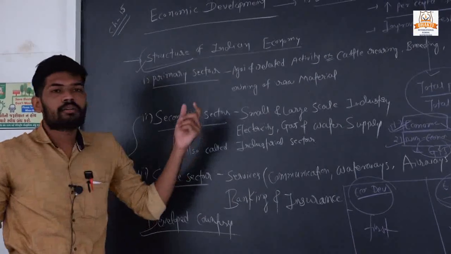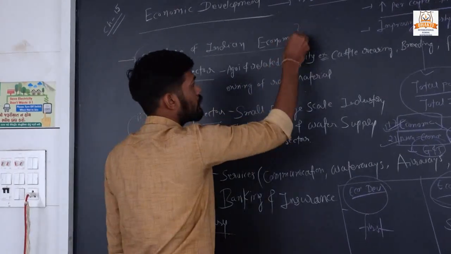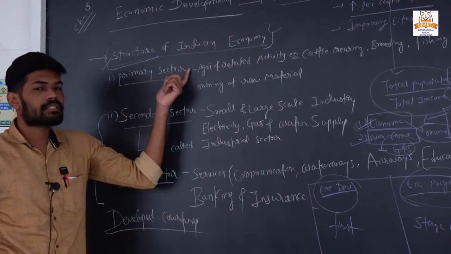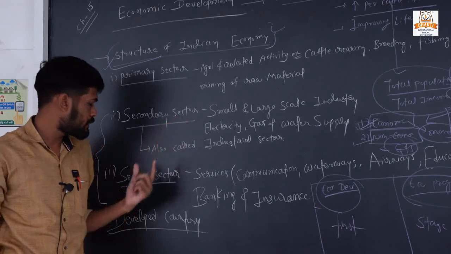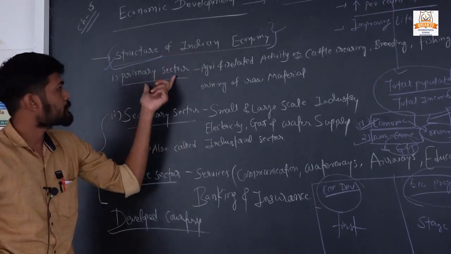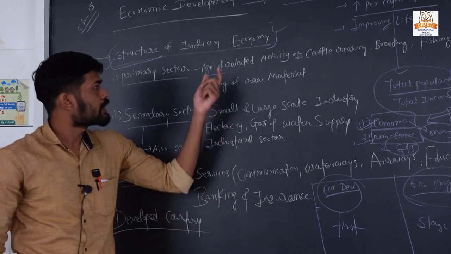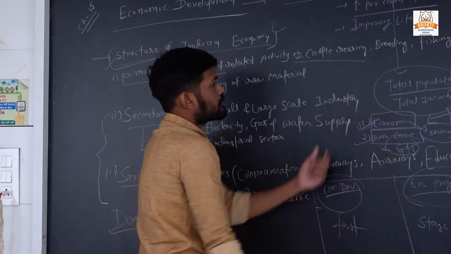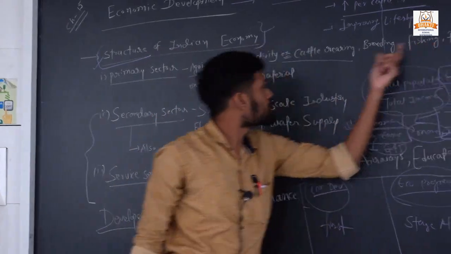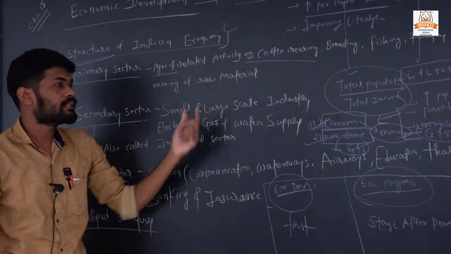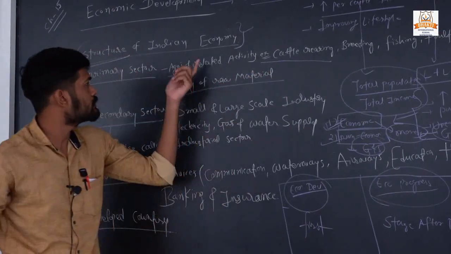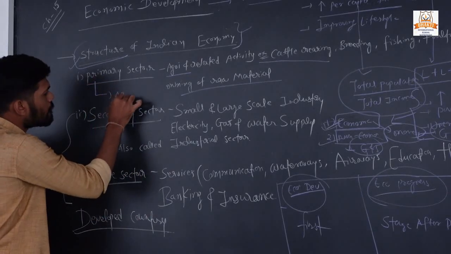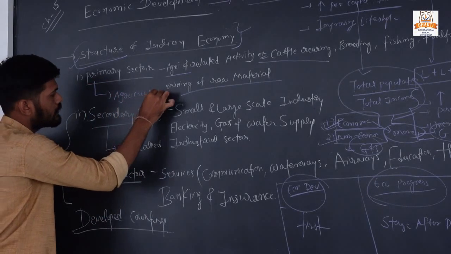Structure of the Indian economy. Most countries have this type of structure: a primary sector, a secondary sector and a service sector. What is the primary sector? Agriculture and agriculture-related activity. Examples are cattle rearing, cattle breeding, fishing, poultry farms, mining of raw material, etc. These are included in the agriculture or primary sector. The primary sector is also called the agriculture sector.